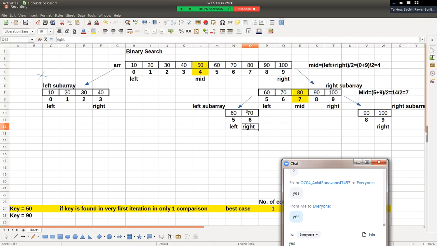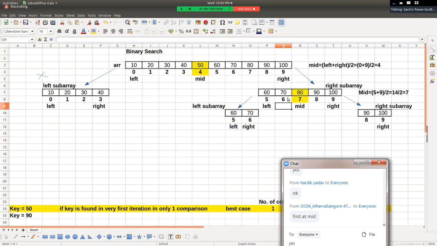Do you understand this? Right? Okay. Now we search on the left side and right side, either left or right. Don't use the word side. What words did I use here? Left sub array and right sub array. Please use proper technical words, right? Left sub array or right sub array. So either we'll want to search in the left sub array or we'll want to search in the right sub array. So for the left sub array, the value of left remains as it is after division.